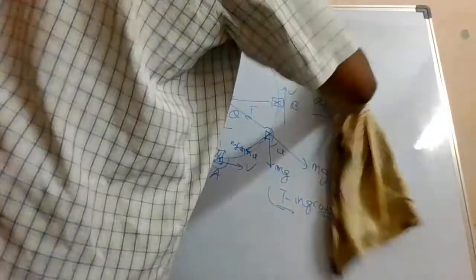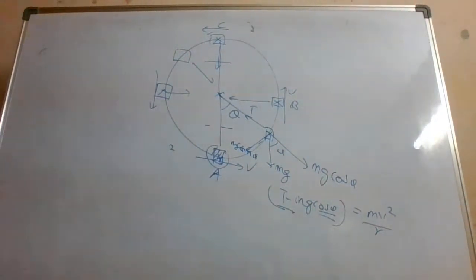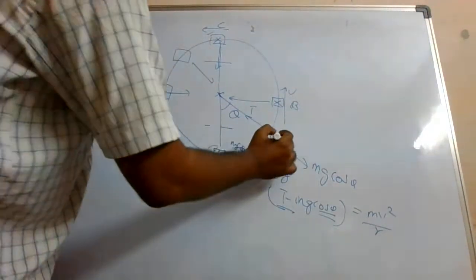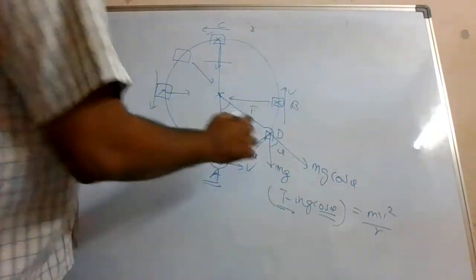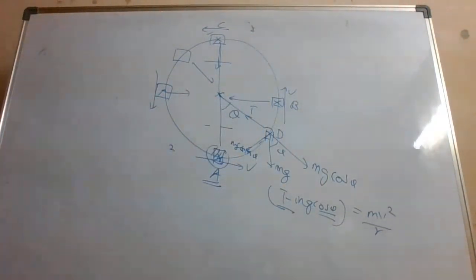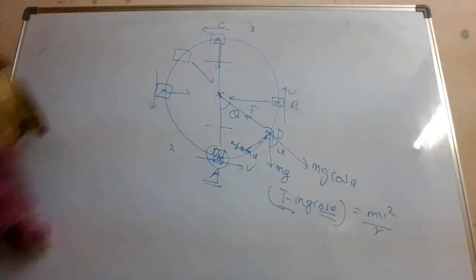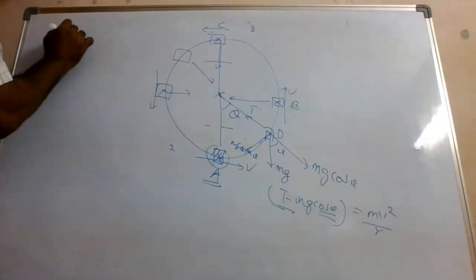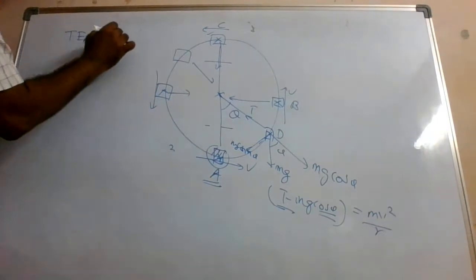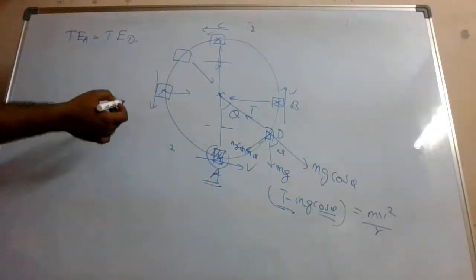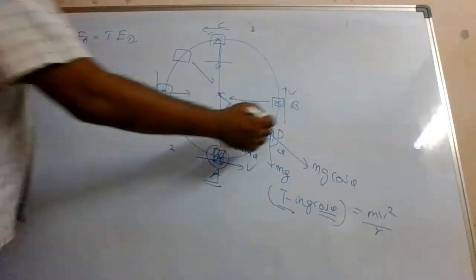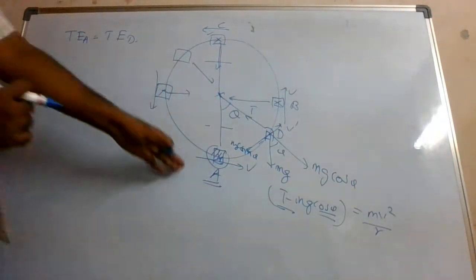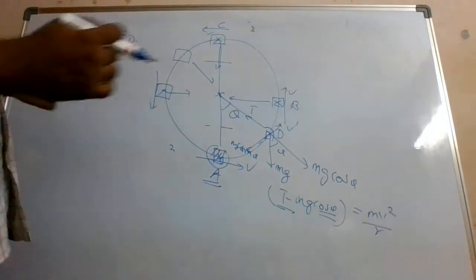So tell me one thing. Can I apply the energy principles here? Suppose I say that at position A some speed is there. Let us say this position is D. I want to know the speed at D. How to find out? You have to apply the conservation of energy principle. As per conservation of energy, TE A is equal to TE D. Here you know that the velocity is V, but here you don't know the velocity. Let us say it is V prime. So basically you have to find the total energy at this point and total energy at this point, equate them and solve for the unknown.